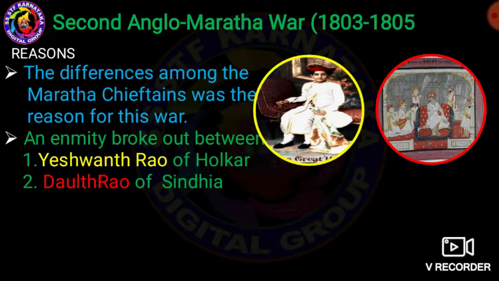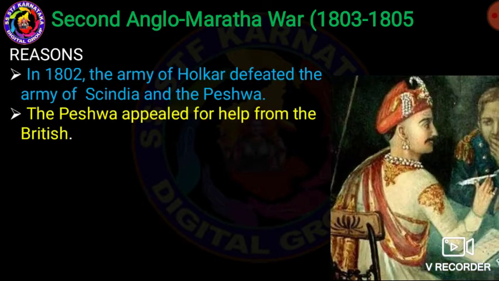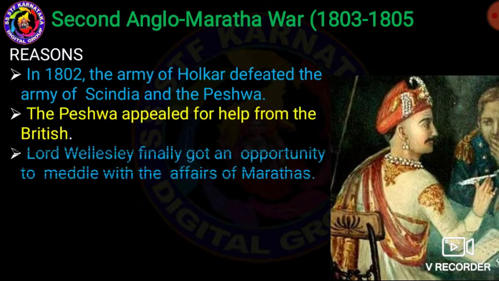Then, in the year 1802, the army of Holkar defeated the army of Scindia and the Peshwa. Then the Peshwa appealed for help from the British.